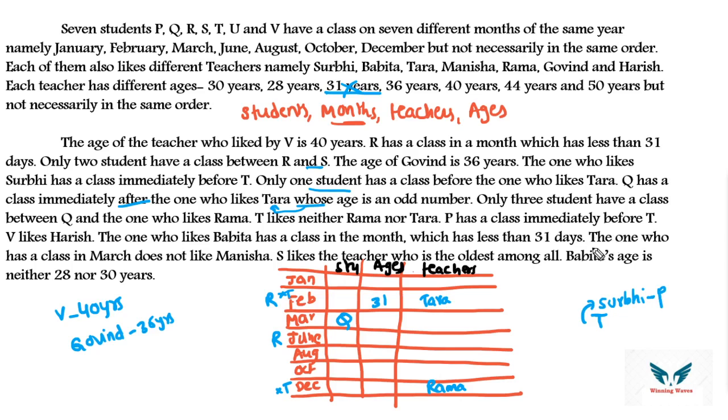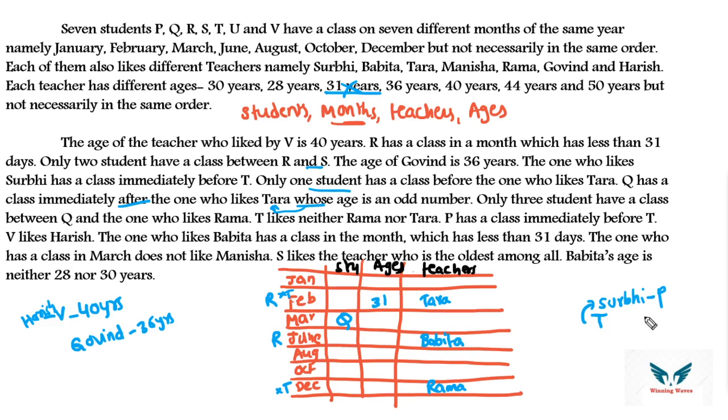Okay. Then let's go for the next one. So what does the next point say? V likes Harish. So V, Harish. So if we know that person, these 3 parameters we'll be getting. The one who likes Babita has a class in a month which is less than 31 days. Again, less than 31 days means it can be February or June. Already February Tara is present. That means Babita will be obviously in the month of June. So here you can put Babita.